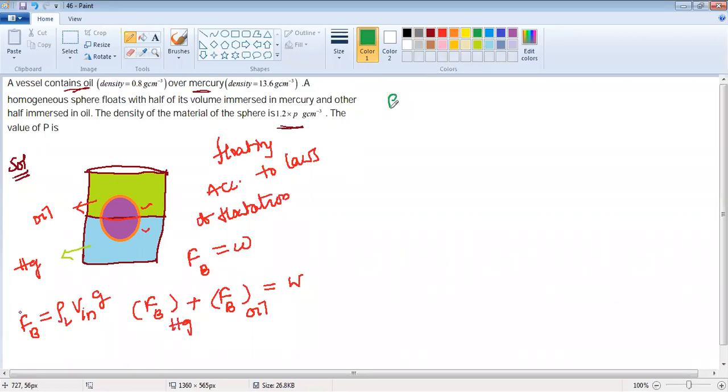So the density of Hg times volume, which is half only, because half of the volume is in mercury and half of the volume is in the oil, times g, plus the density of the oil times V/2 times g, equals the weight, which equals mg. mg is nothing but density of the body times volume times g.